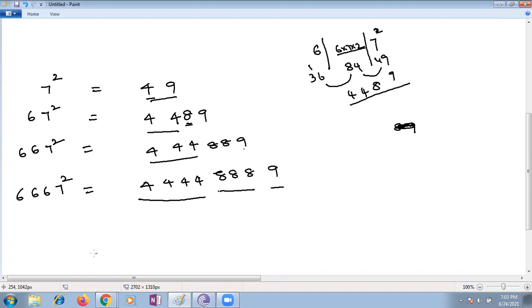You can find the pattern for the numbers 666666. How many 6s? 1, 2, 3, 4, 5 times 4, 4 times 8, and 1 time 9. Yeah, what is the pattern for this? Ma'am, 4 five times, 8 four times, and 9 one time.